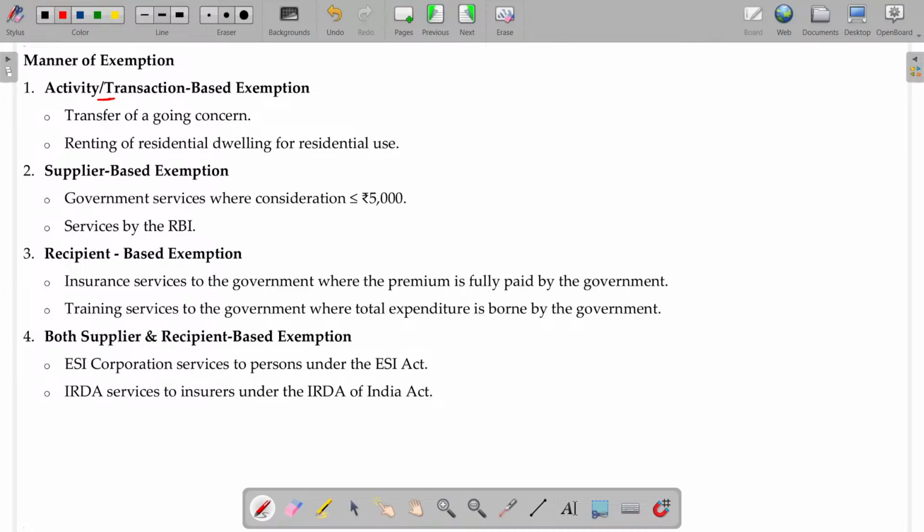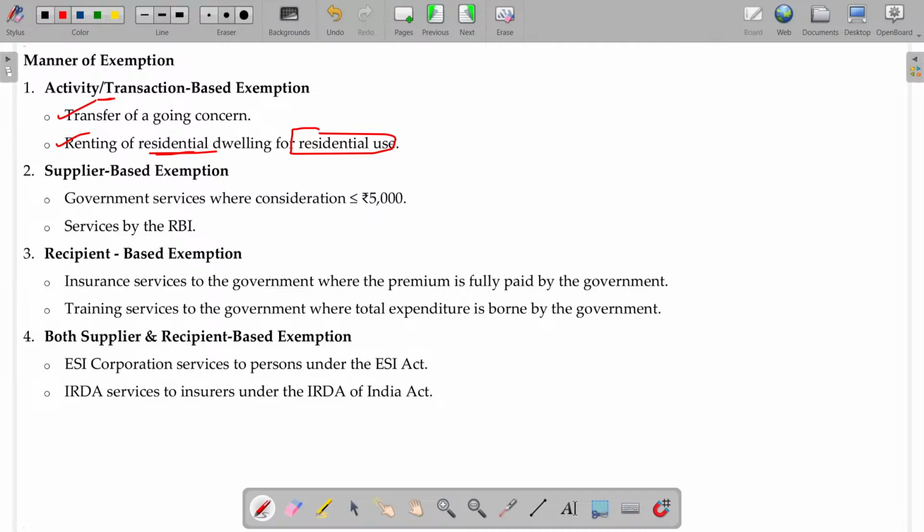Activity or transaction based, some examples. If you are transferring your entity completely as a going concern to the other party, an ownership transfer, you have to surrender your registration, and the new transferee should register. In that case, while transferring the business, it's not going to fall under GST. Renting of residential dwelling for residential use: renting of any commercial property will come under GST, but in case of renting of residential dwelling, GST is not there.